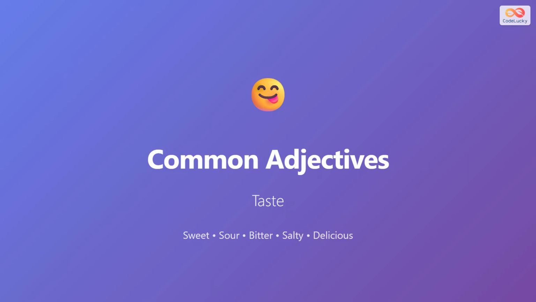Welcome to Common Adjectives focusing on taste. In this lesson, we will learn 5 important adjectives that describe how food and drinks taste. These words are essential for talking about flavors in English. Let's explore them together.